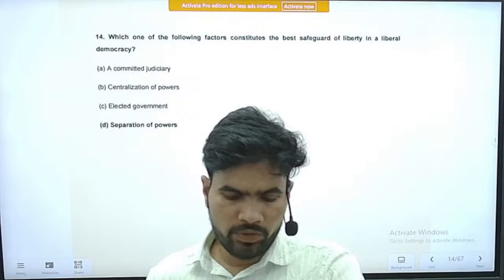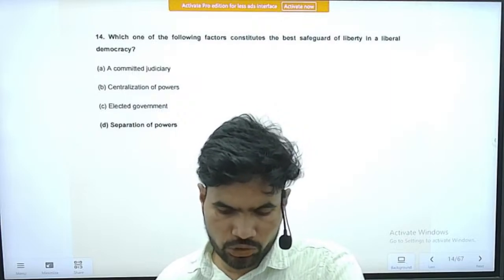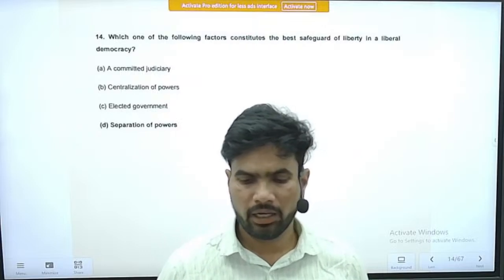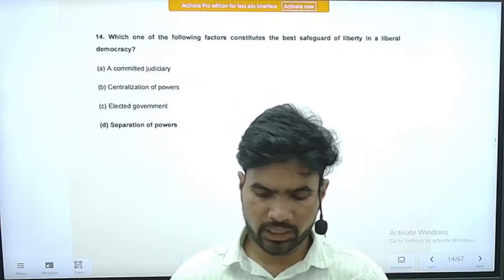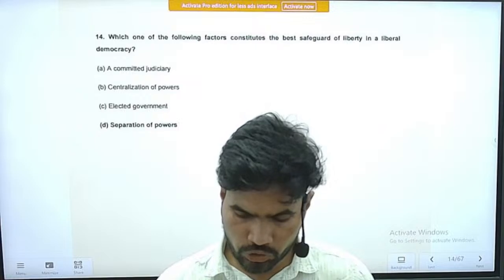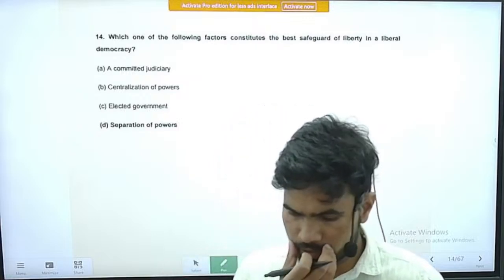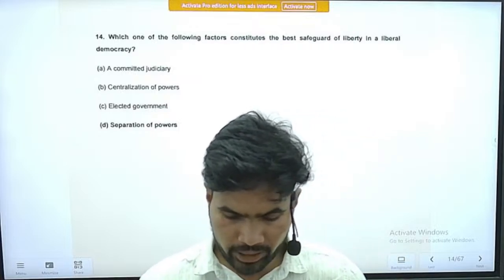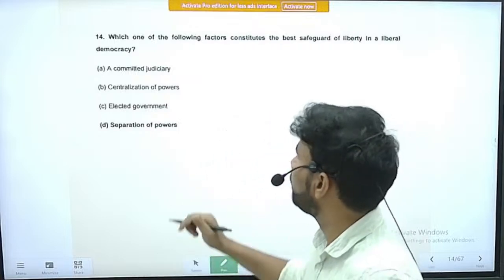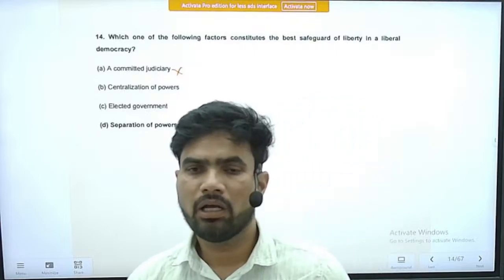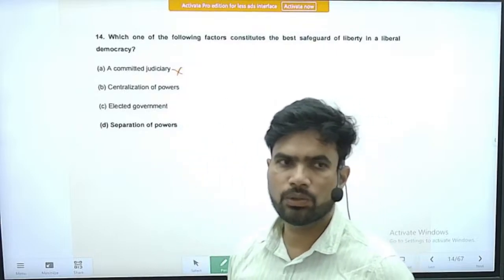Right. So question number 14. Which of the following factors constitutes the best safeguard of liberty in a liberal democracy? Option A, committed judiciary. So this is completely opposite. A committed judiciary will never ensure liberty.